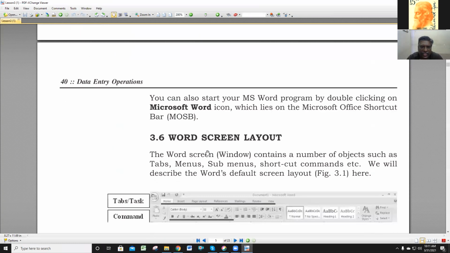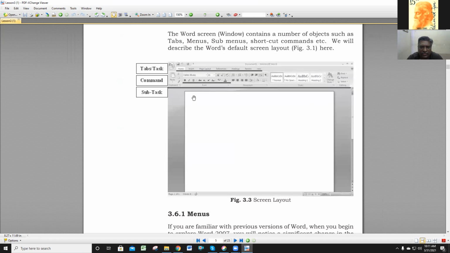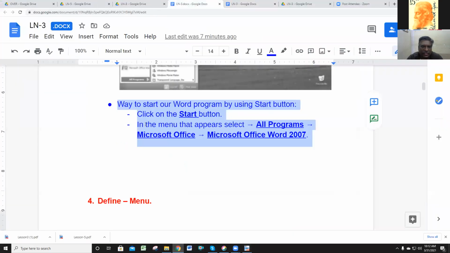In your textbook, word screen layout. What are the word screen layouts? So these are the word screen layouts. In the word screen layout, some subtask menus are there, and commands, subtask menus also there. So related to that question, you can write.